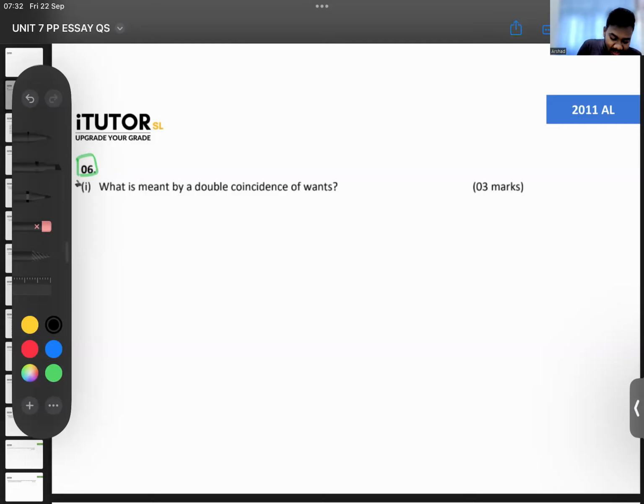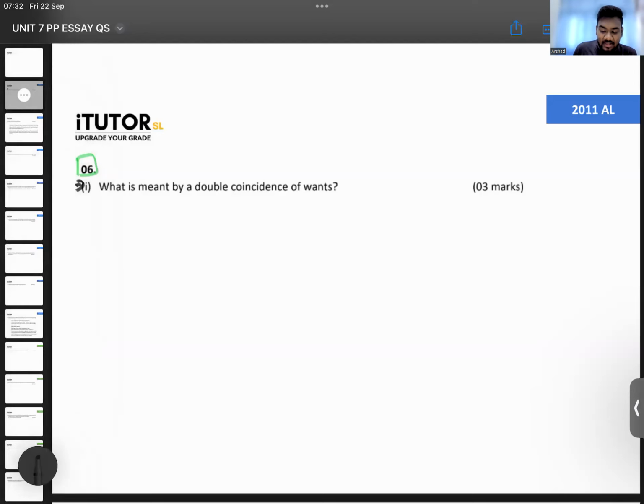So question number 6, part 1. What is meant by double coincidence of bonds? What is double coincidence of bonds, guys? It was one of the main necessities in the barter system for barter trade to happen. But what does this mean? What is double coincidence of bonds? Double coincidence of bonds, yes, okay, you can say multiple compatibility.